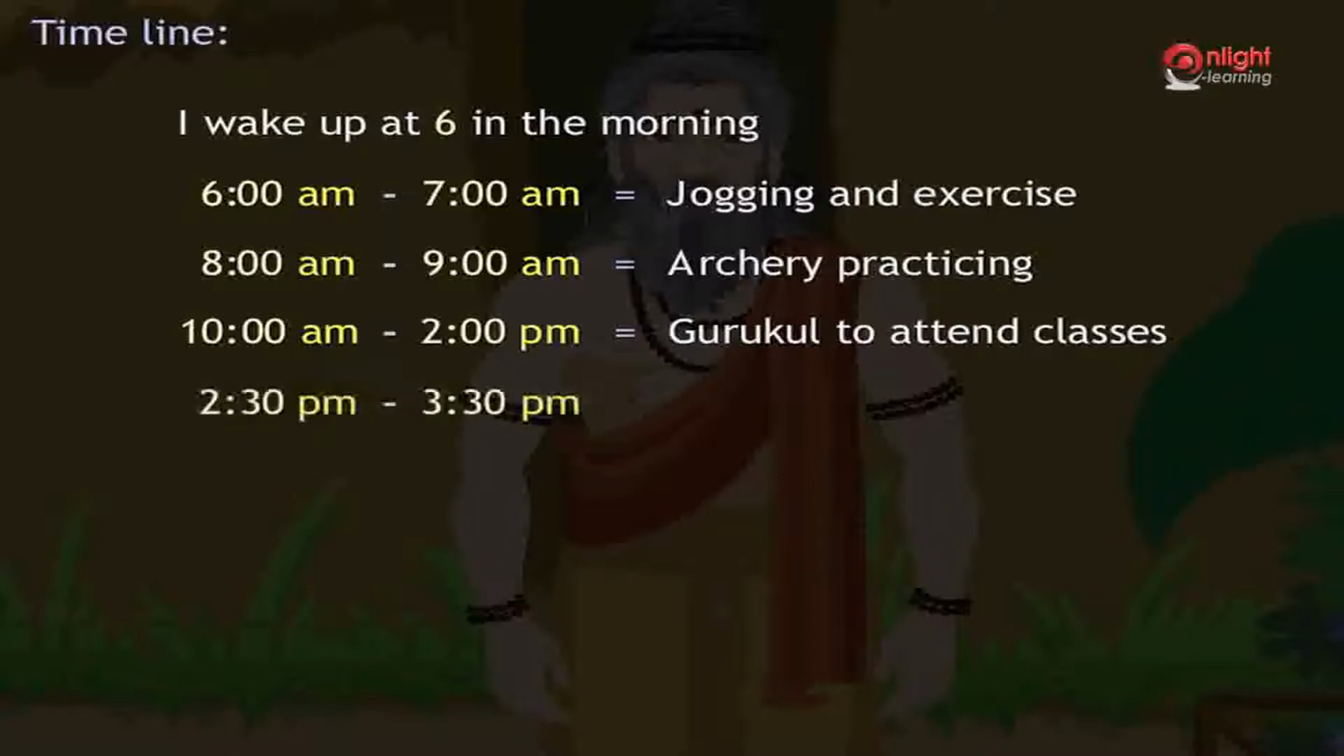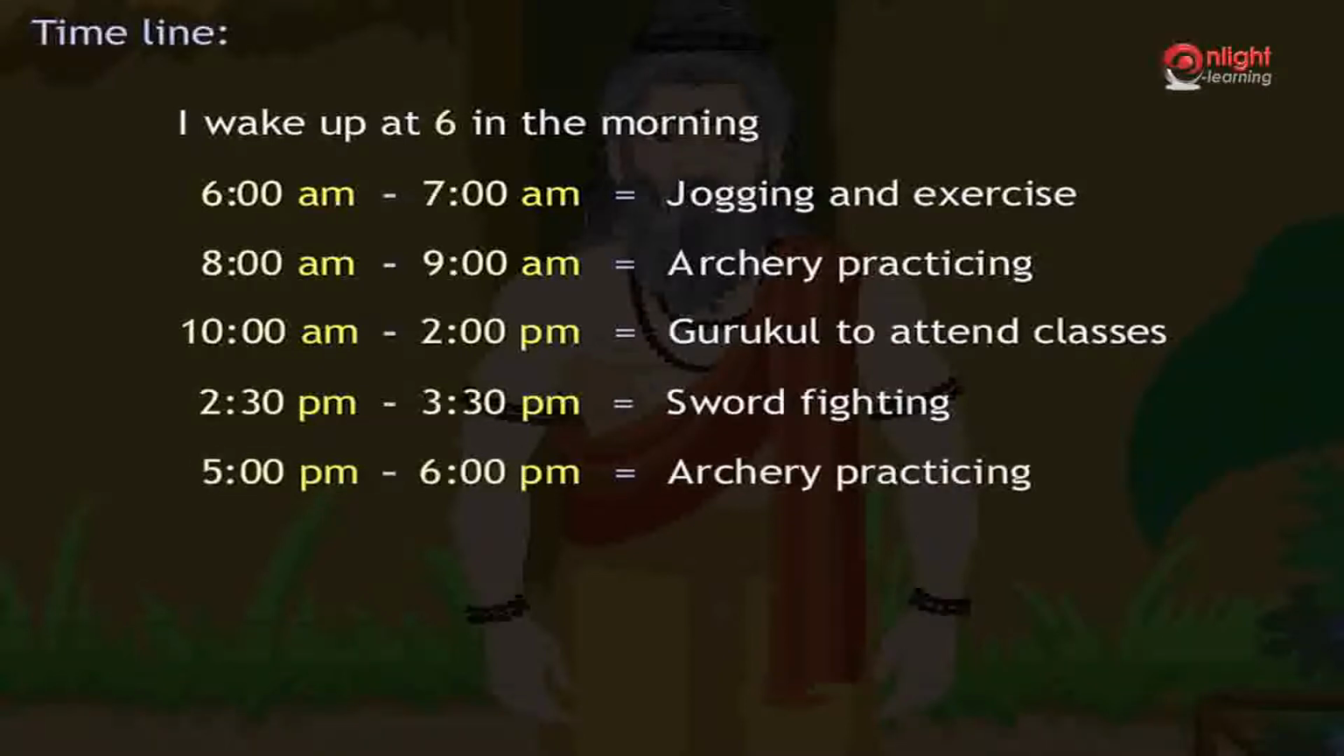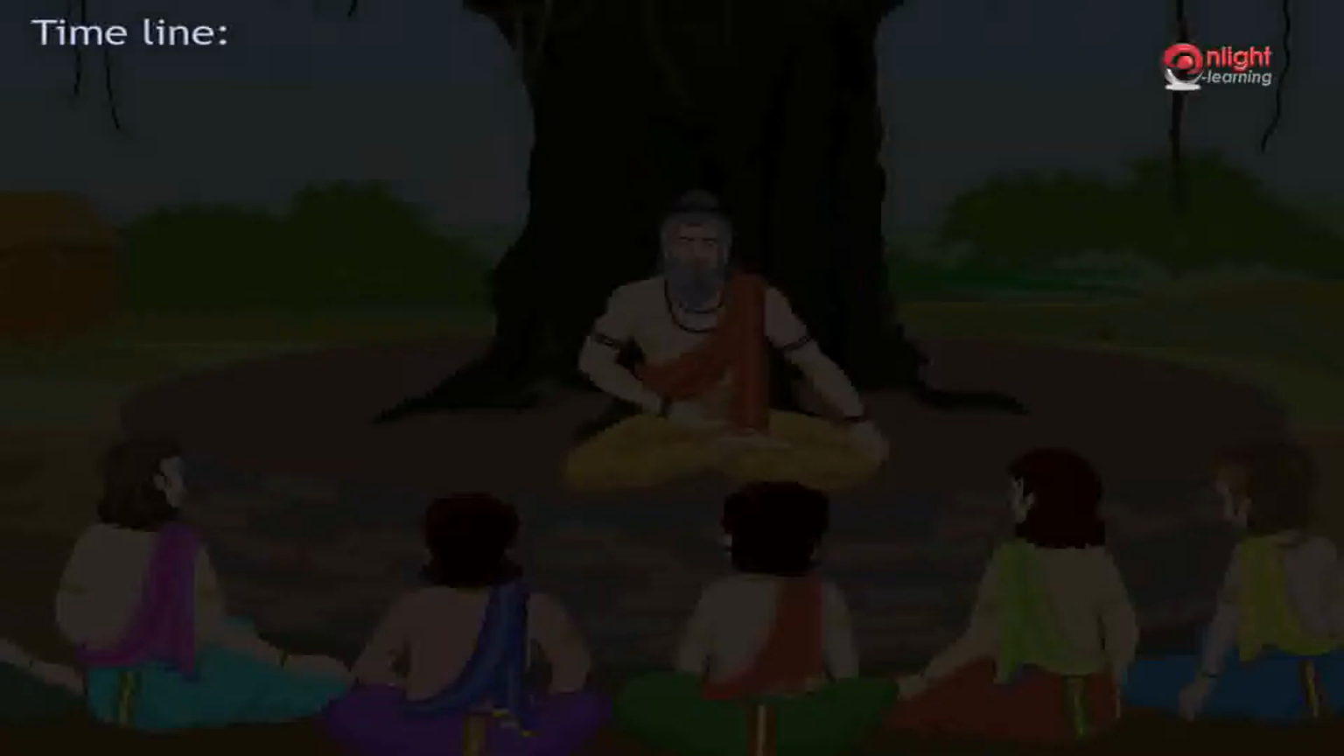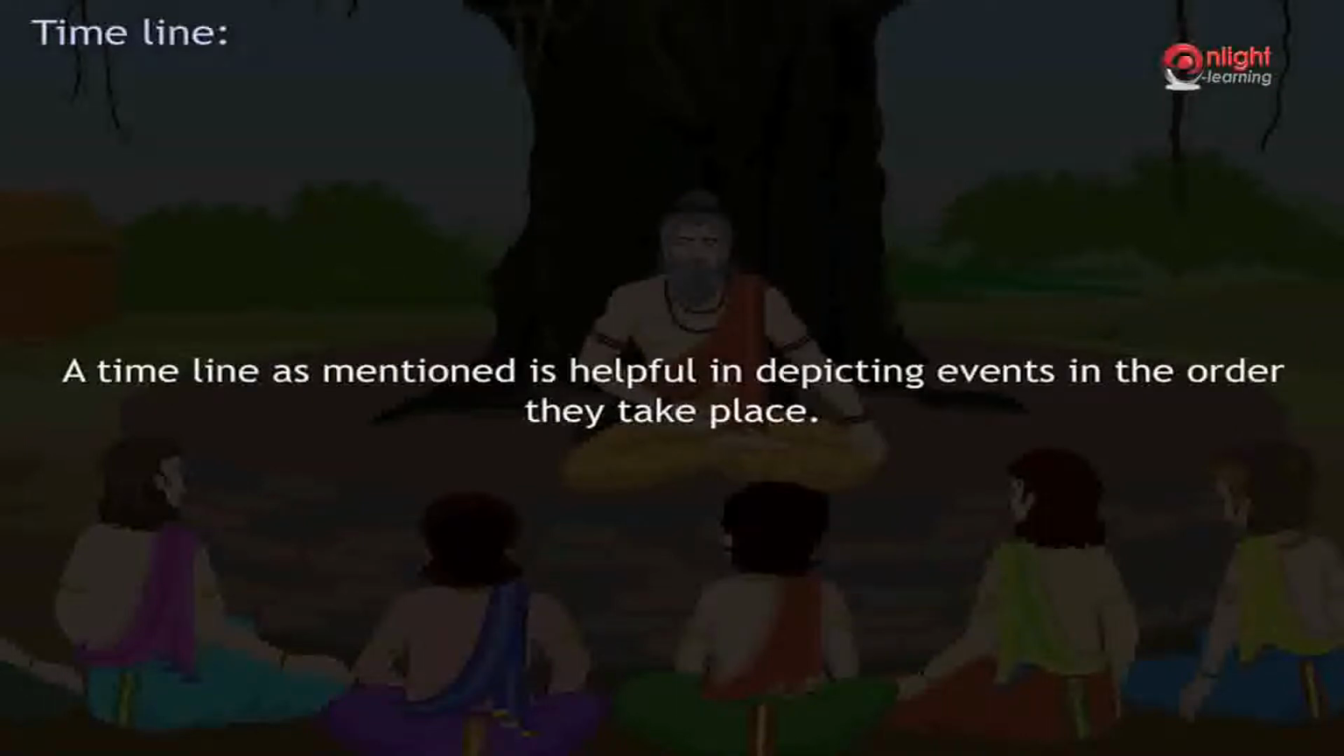At 2:30 pm, I practice sword fighting till 3:30 pm. At 5 pm, I again practice my archery for an hour. Then in the evening, I go out to play with my brother. I come back home and have dinner at 8 pm and go to bed by 9 pm. Thank you, Arjuna. A timeline, as mentioned, is helpful in depicting events in the order they take place.